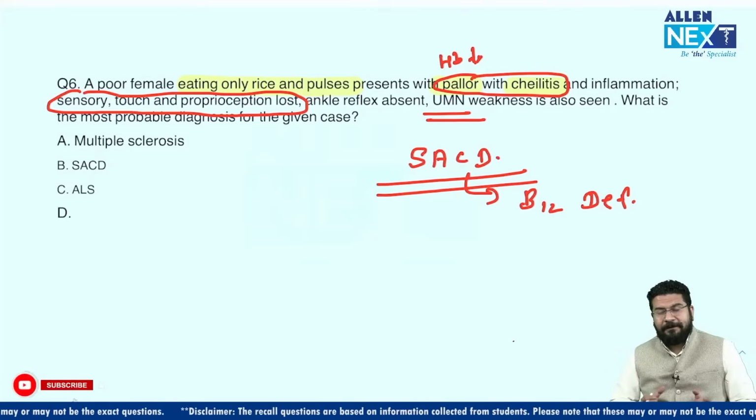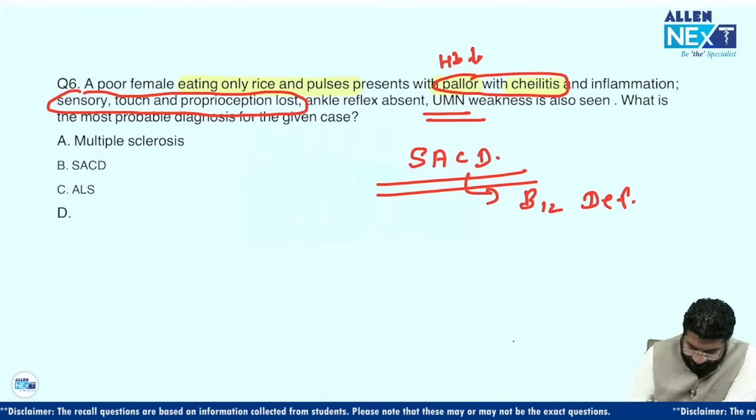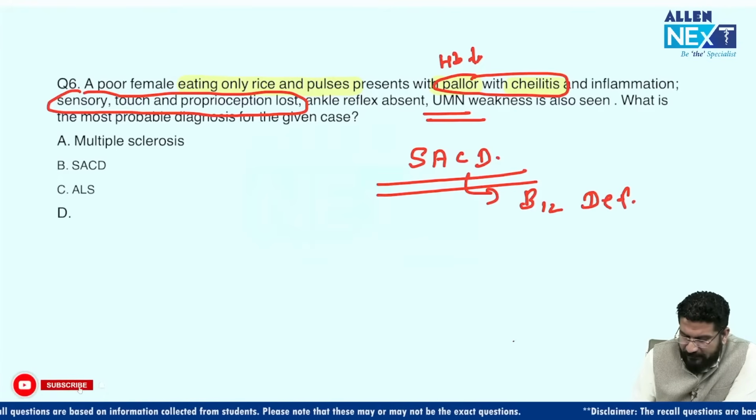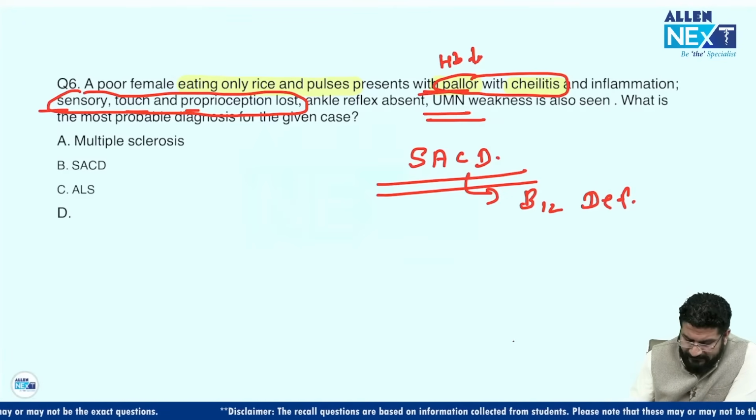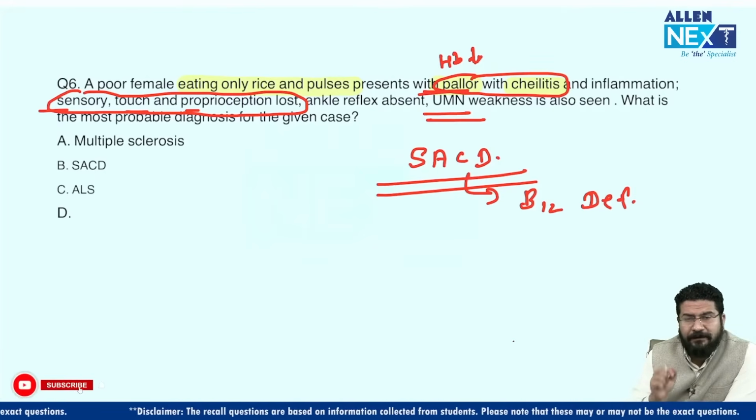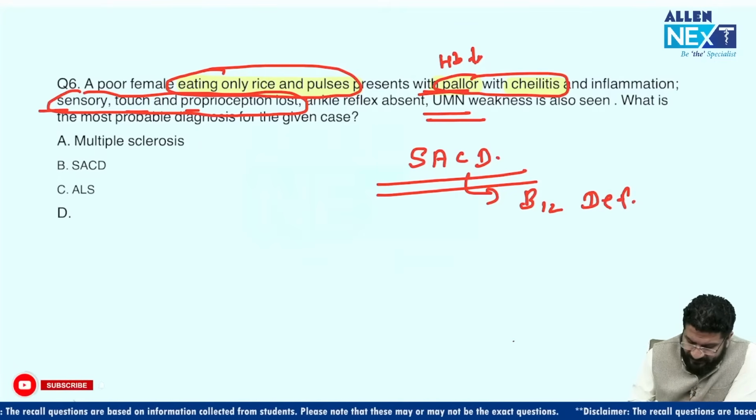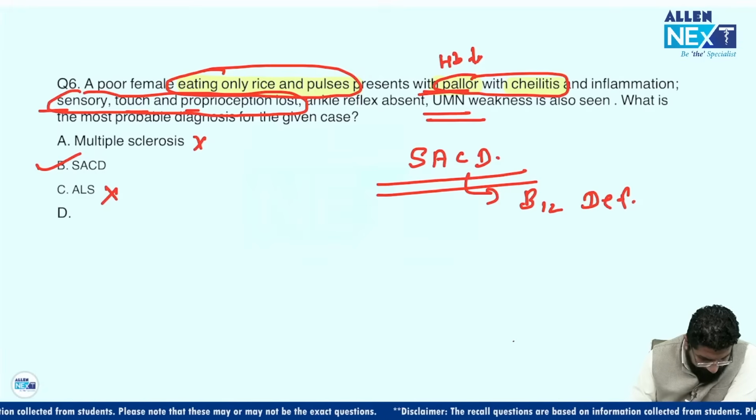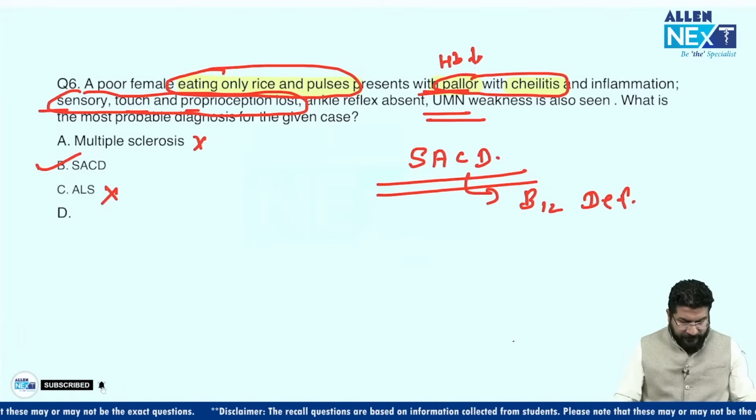Again, it was a tricky paper. So they have collaborated biochemistry with medicine. Multiple sclerosis, you will not see cheilitis, pallor. You can see inflammation. You can also see sensory touch and proprioception loss, and UMN weakness also you can see. But remember, this pallor is the classical hint in the MCQ. That is, it is due to some deficiency. Then you can see eating only rice and pulse. These are the two important hints. So the answer for this question is SACD, that is due to B12 deficiency. Clear? Okay, coming to the next question.